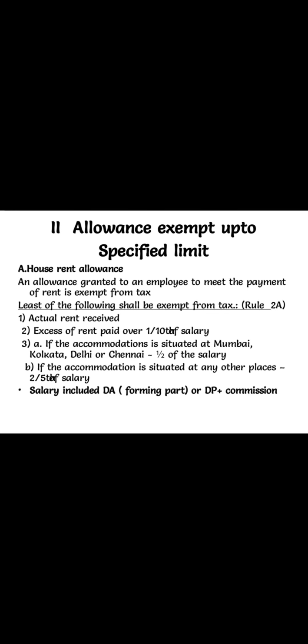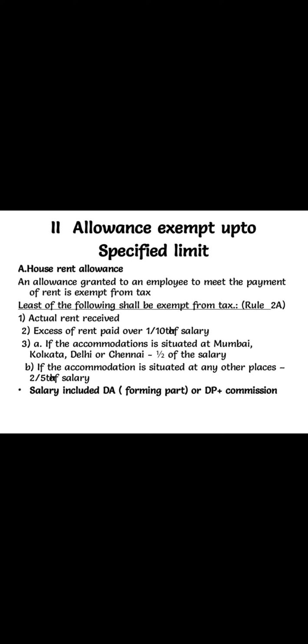Now let us see the allowances exempt up to specified limit. Under this, the first one is HRA, the house rent allowance. House rent allowance granted by the employer to meet the payment of rent is exempt from tax.